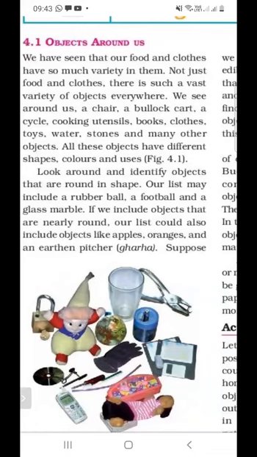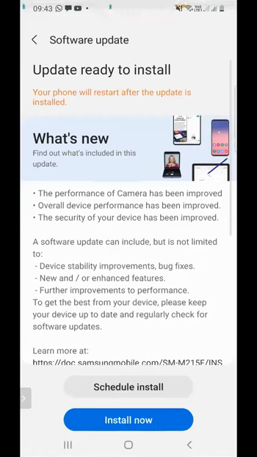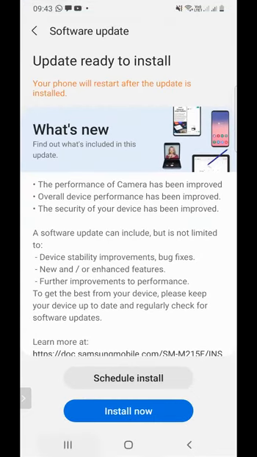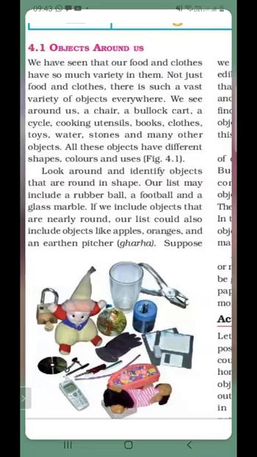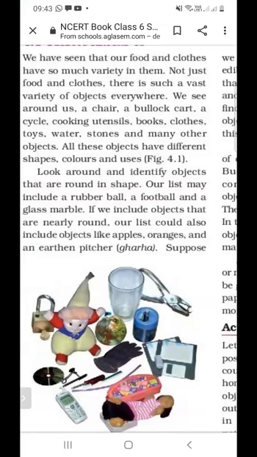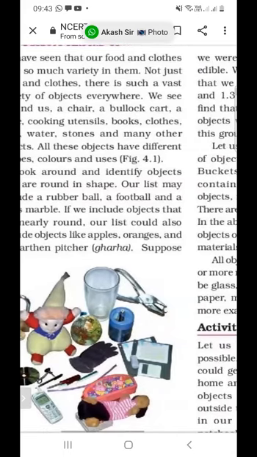First is rubber ball, and second is football. Next question: give names of the items which are nearly round in shape. Apple, mango, orange, and ghada are nearly round in shape.